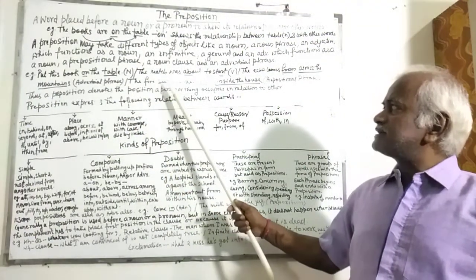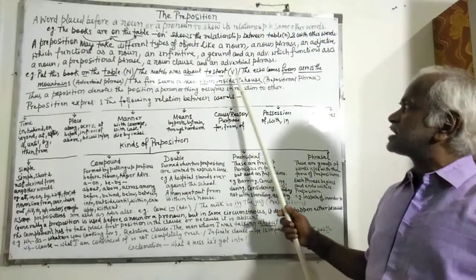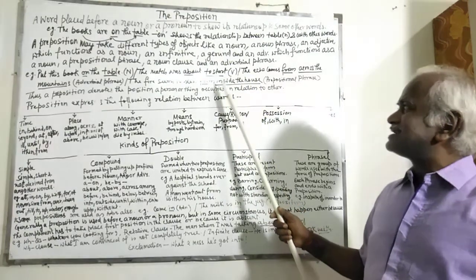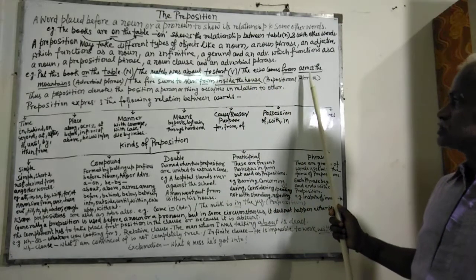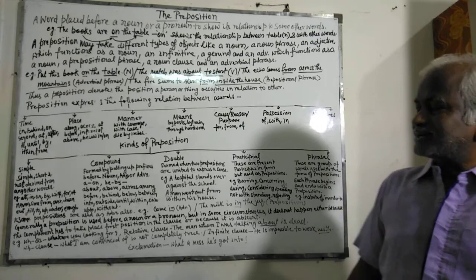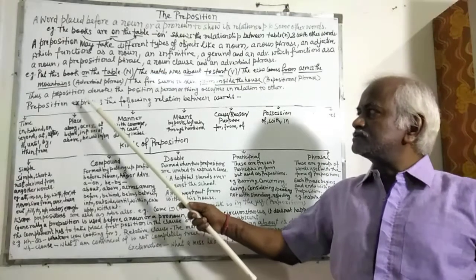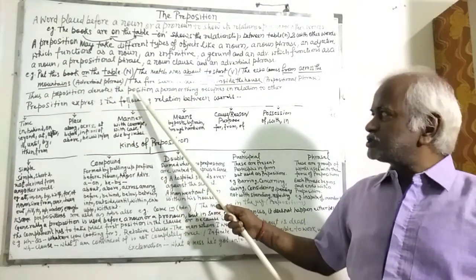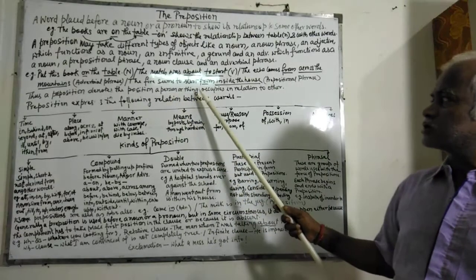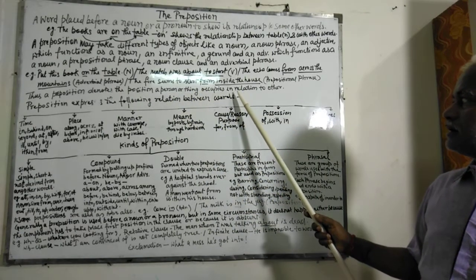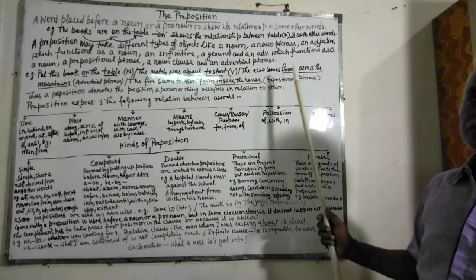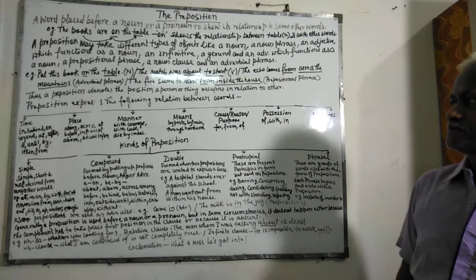The fire seems to start from inside the house. From inside the house, prepositional phrase. Thus, a preposition denotes the position a person or thing occupies in relation to other words in the sentence.